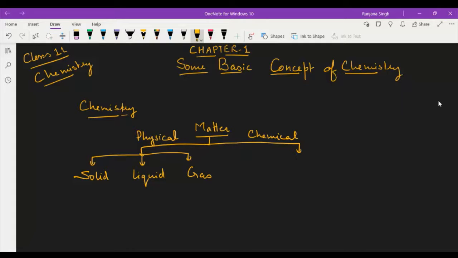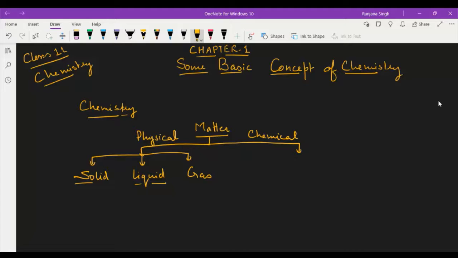This liquid is the matter which has indefinite shape, right, and the intermolecular distance between the molecules in the liquid will be larger than solid and lower than gas, and force of attraction in the liquid will be higher than gas, lower than solid.